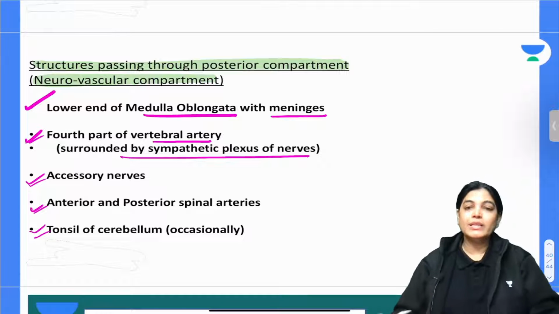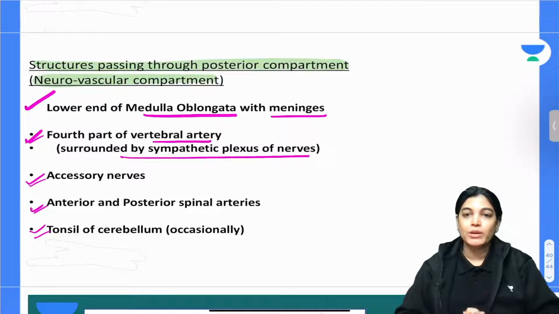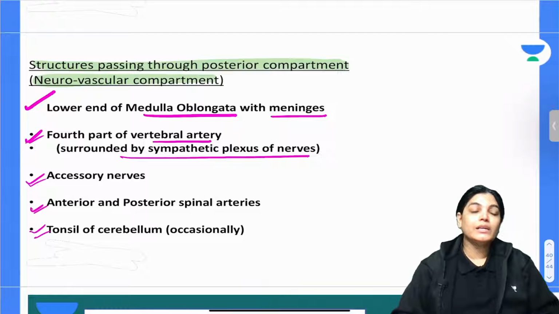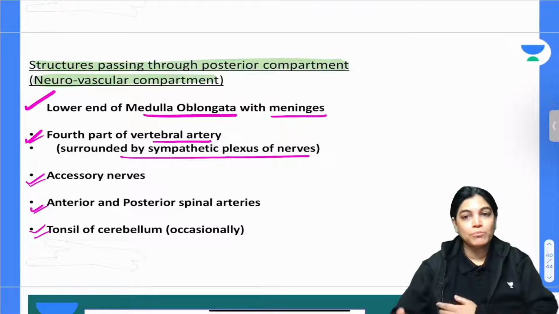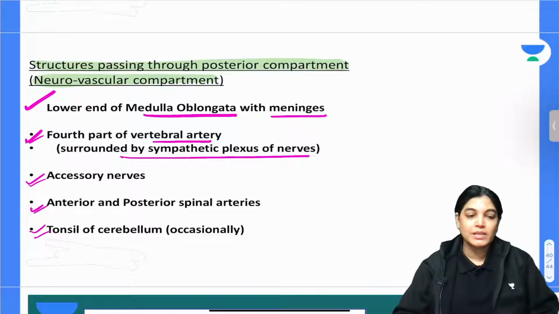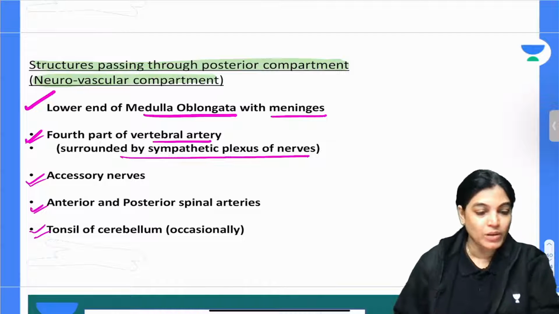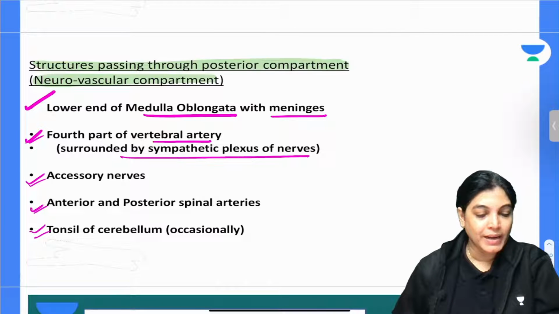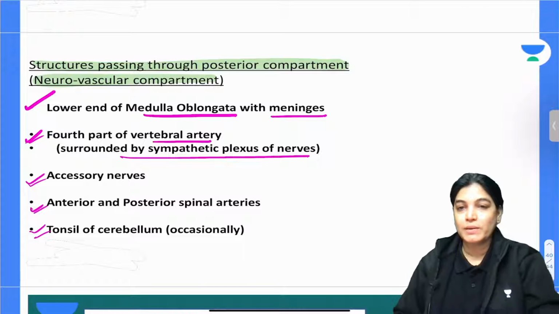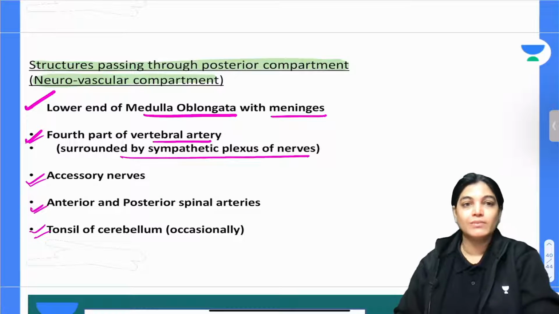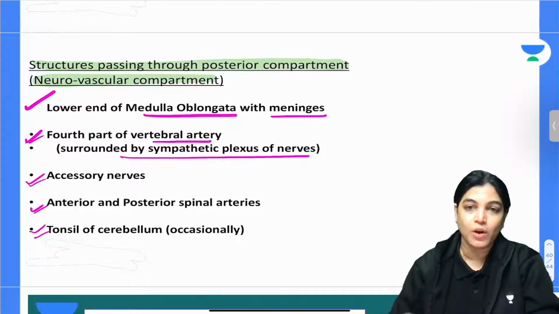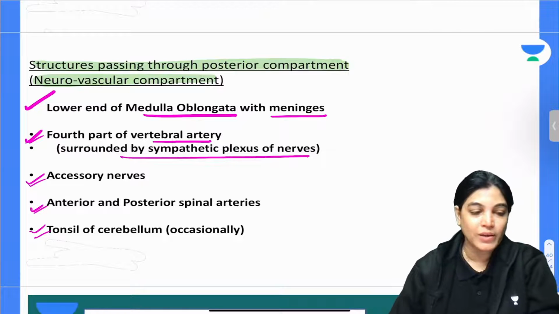Okay. So in short, we have revised all the important foramina of all the three fossae, anterior, middle and posterior cranial fossa. Many important MCQs have been asked in previous years in the NEET PG exam, and it is important that you revise it. Also, when I come tomorrow with the important topics targeting NEET PG 2022, I will discuss a few MCQs related to this topic. So this is how we are going to cover it.